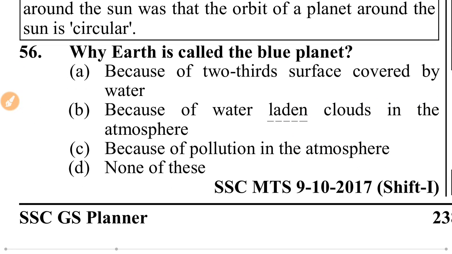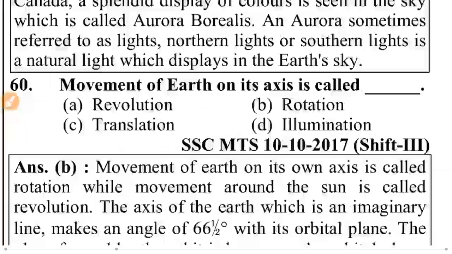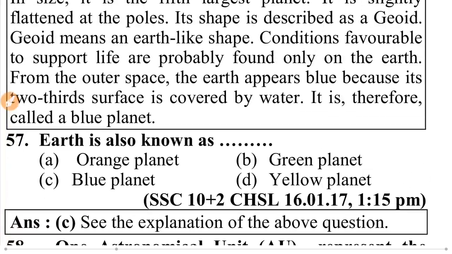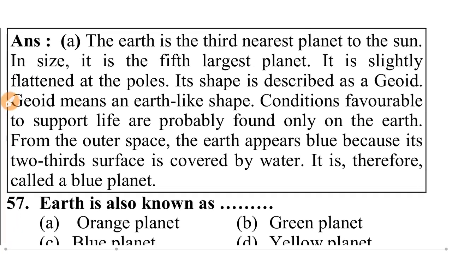Why is Earth called the blue planet? Because of two-thirds surface covered by water, because of water-laden clouds in the atmosphere, because of pollution in the atmosphere, or none of these. A is correct. The Earth is the third nearest planet to the Sun. The first is Mercury, second is Venus, and third is Earth.